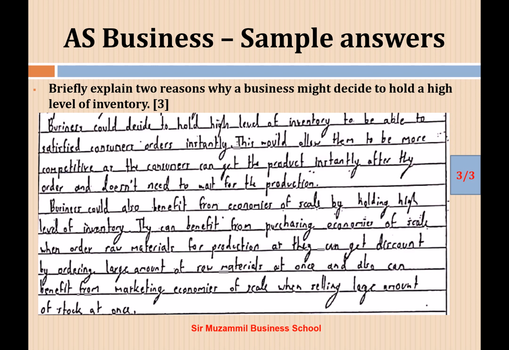See another answer. Briefly explain 2 reasons why a business might decide to hold a high level of inventory. Same question. A business could decide to hold a high level of inventory to be able to satisfy consumer orders instantly. This would allow them to be more competitive as the consumer can get the product instantly after they order and does not need to wait for the production. Very well defined and explained concept. Same if you see the second point.